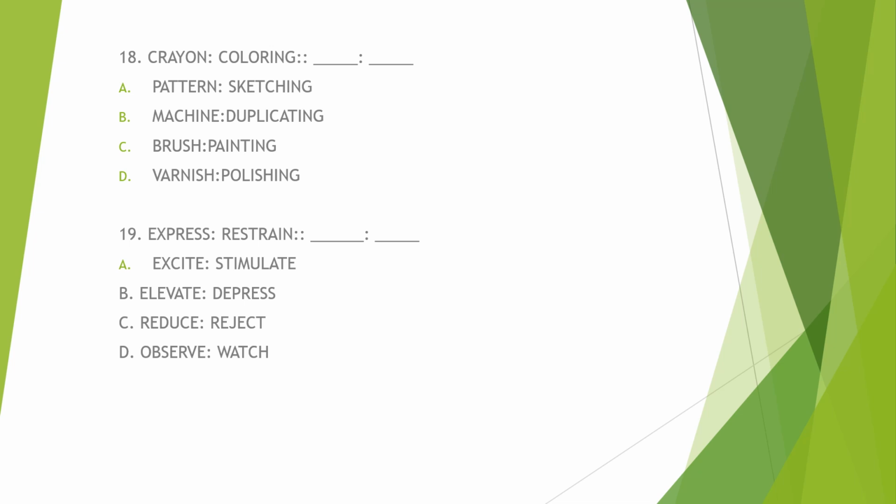Number 18. Crayon is to color. Okay, so from the given analogy, what do you think is the answer? A, B, C, or D? Remember, this is the function. Ano ang function ng crayon? Ang crayon is to color. Ito ba function? Of course not. Function ba itong letter B?